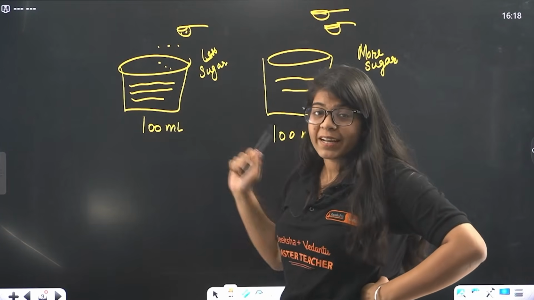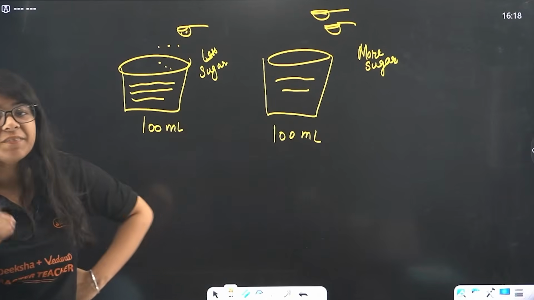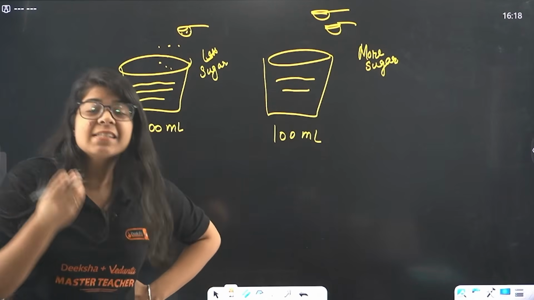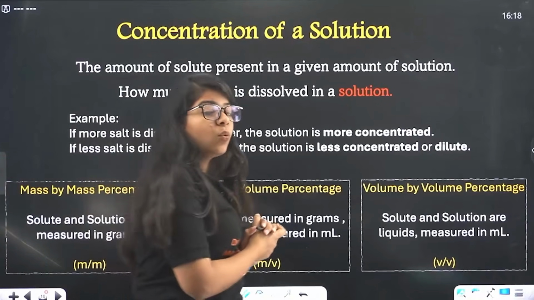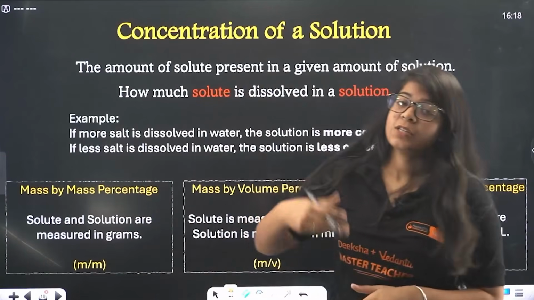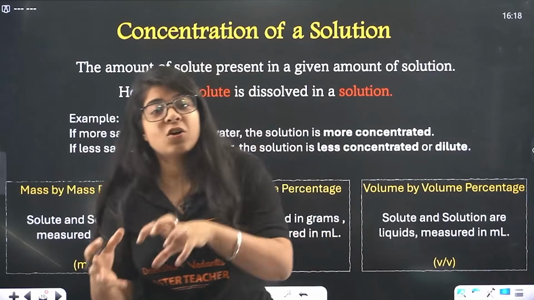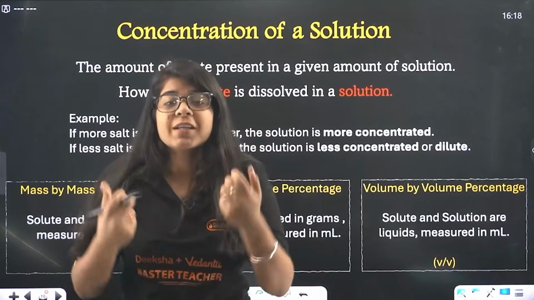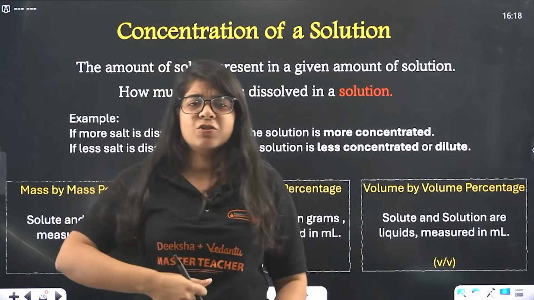So these two are very different, right? From there, we take a concept that is concentration of solution. Now you have a solution, there is a solute, there is a solvent. How much solute is there in your solvent? How much solution does it make? How many grams of solute? How many ml of solution?